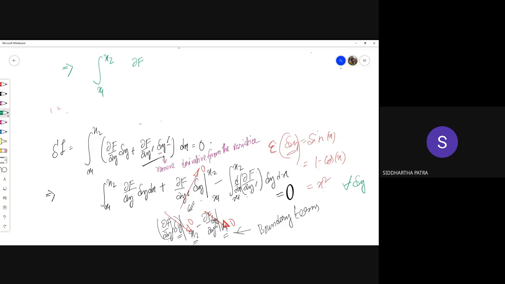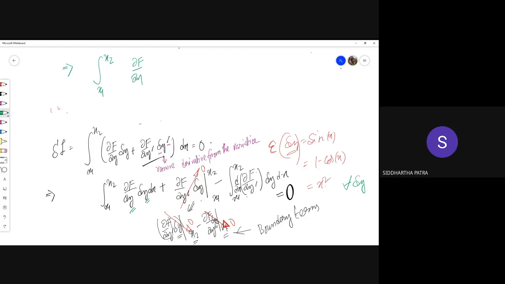You see, this is a statement about not the actual function that we are looking into. We are actually looking into the function y. But delta y, which is a different function, it is a statement about that function, that whatever that function may be, this relation is going to be true. Please keep that in mind.